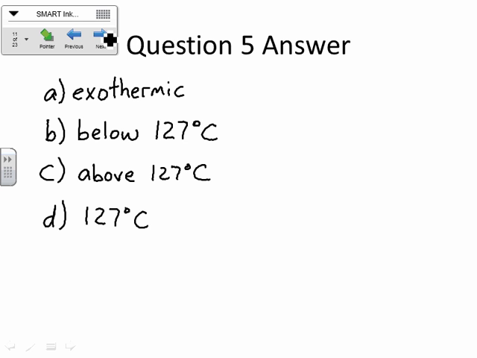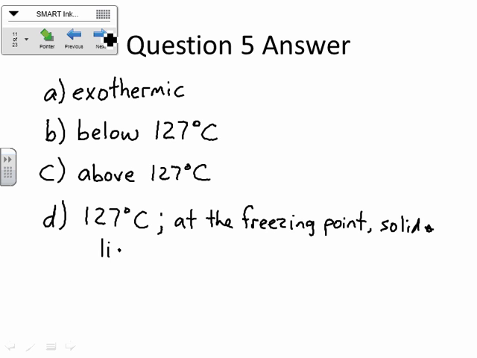Remember, at that point, you've got solid and liquid in equilibrium with one another. At the freezing point, solid and liquid exist in equilibrium. That's kind of the definition of the freezing point.